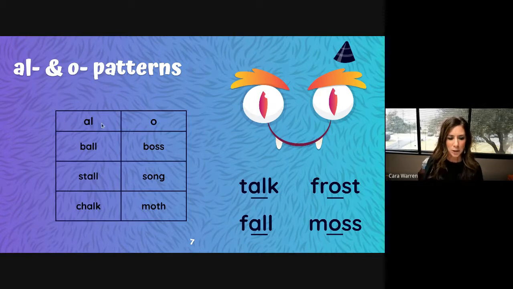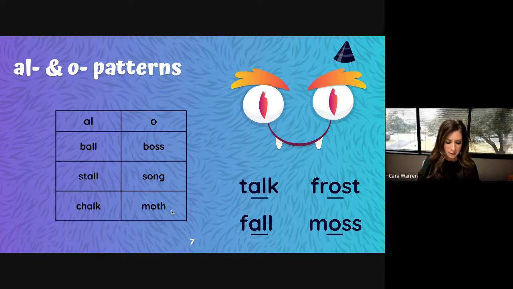Again, take a look at this table. You'll see words sorted by AL or O spelling. Let's read those words. Watch as I read the words in the AL column. Ball, stall, chalk. The aw sound in these words is spelled with AL, where the letter L is sometimes silent. Watch as I read these words in the O column. Boss, song, moth.